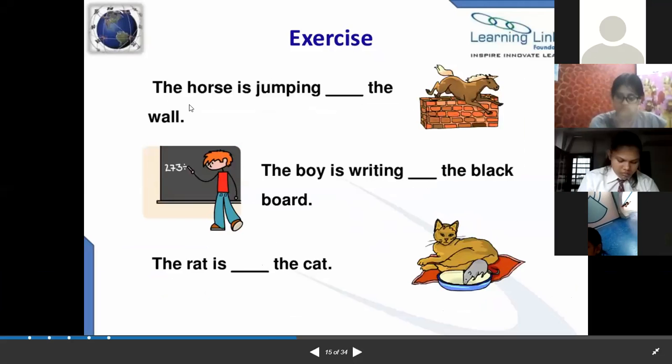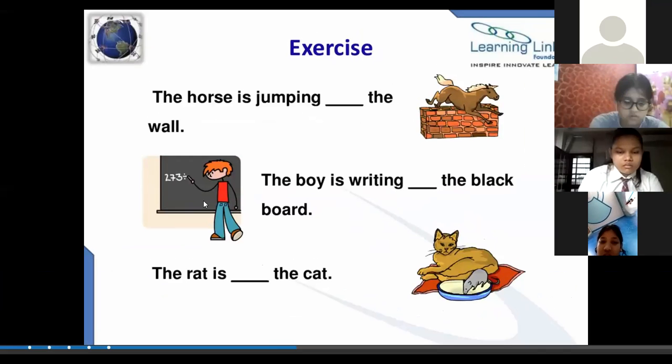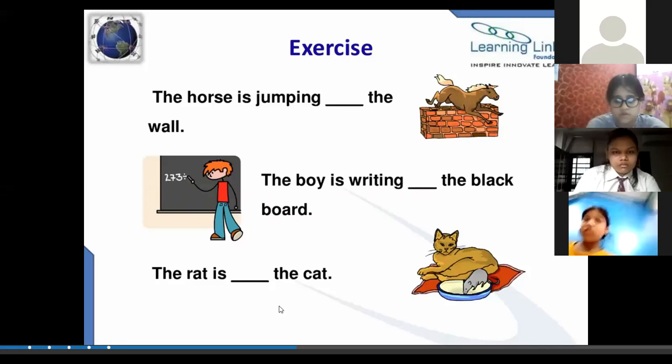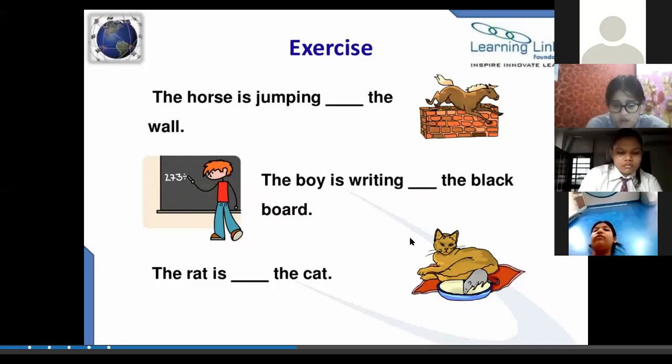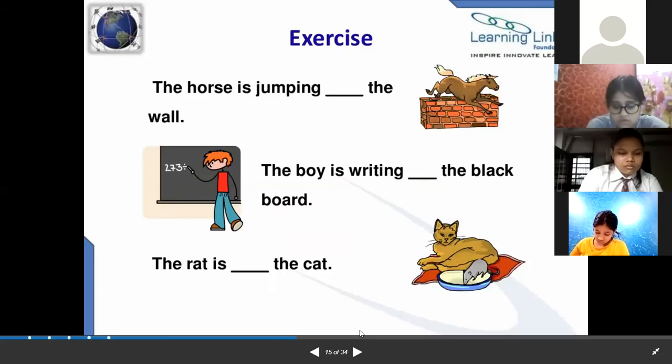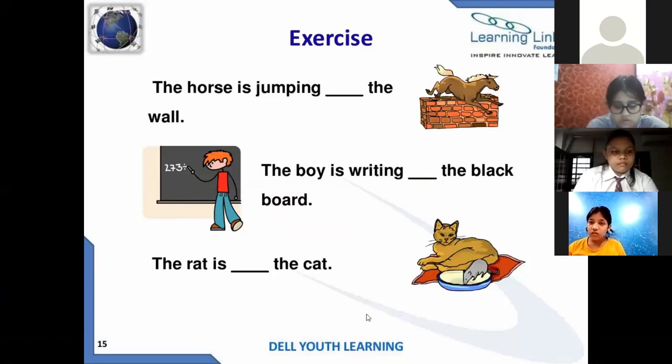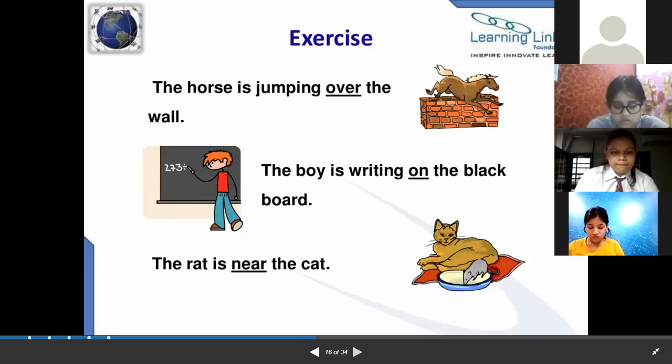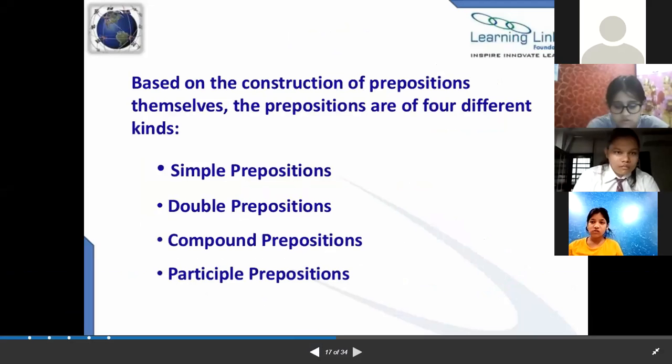Now next, the horse is jumping dash the wall. Over the wall. Yes, over the wall. The boy is writing dash the blackboard. On the blackboard. He's writing on the blackboard. The rat is dash the cat. Behind the cat. Behind means in back of us. It's near the cat, or beside the cat. So you can see here.